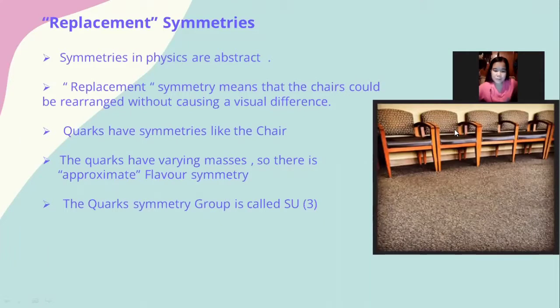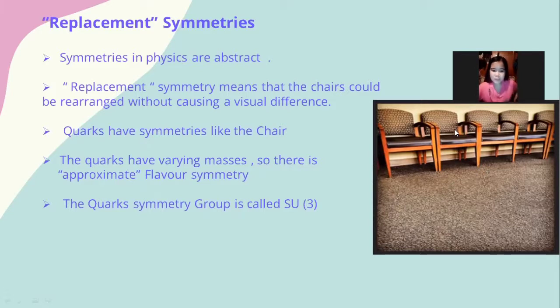So, the replacement symmetries. Symmetries in physics are also abstract. Replacement symmetry means that the chairs could be rearranged without causing a visual difference. As you can see in the picture, they are arranged in a line.